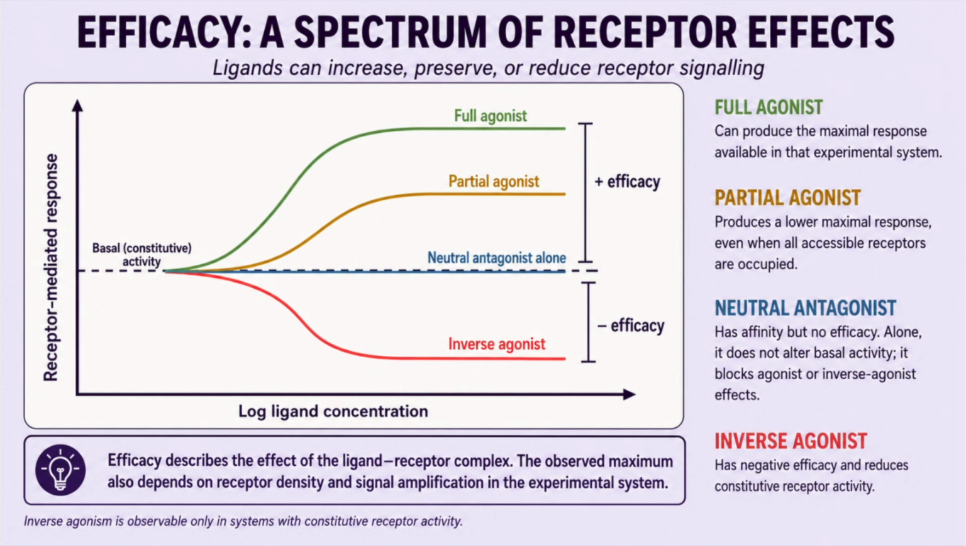agonist. An inverse agonist has negative efficacy. It preferentially stabilizes the inactive receptor state and reduces constitutive signaling below the basal level. Inverse agonism can therefore only be observed when the receptor system has measurable constitutive activity. Without basal signaling, a neutral antagonist and an inverse agonist may initially appear similar.